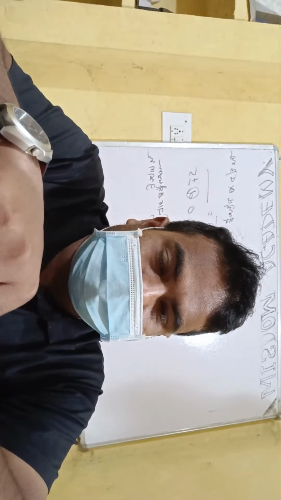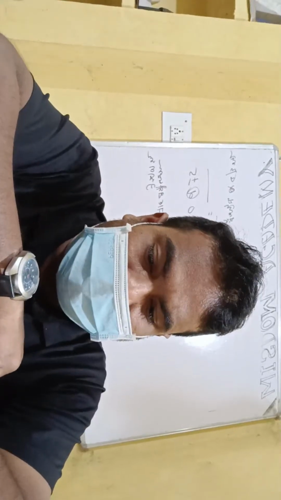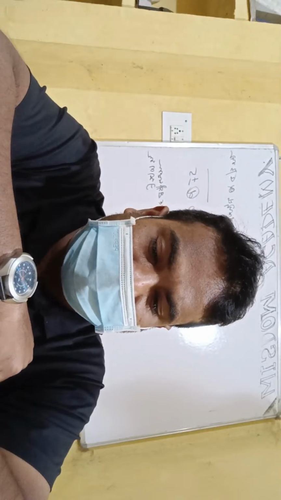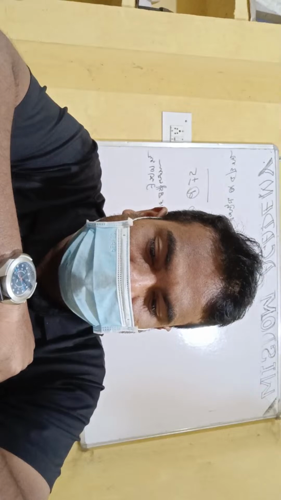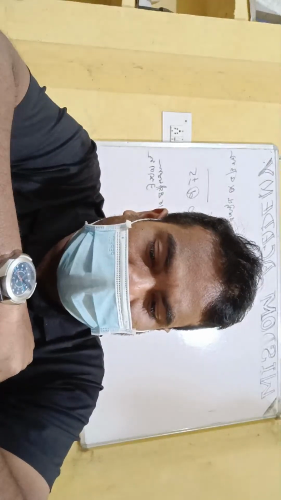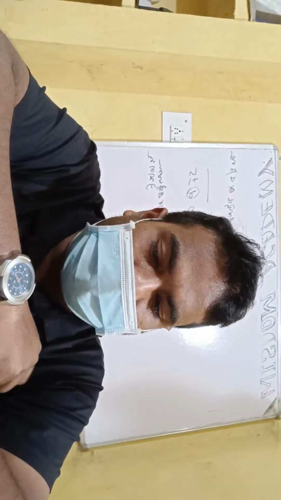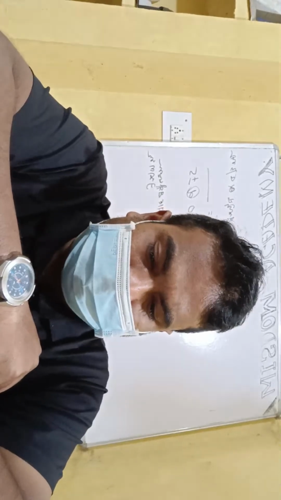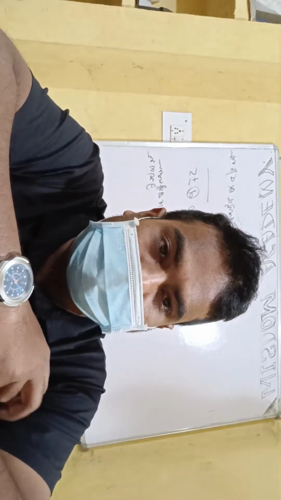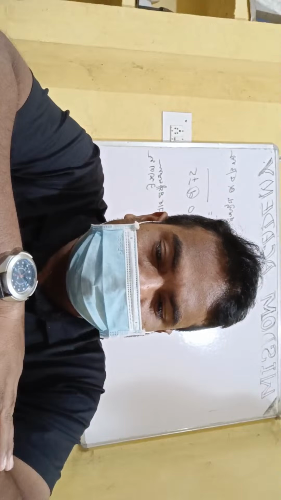Next question. Alpha-1 antitrypsin is dash: an antacid, an enzyme used to treat arthritis, used to treat emphysema.